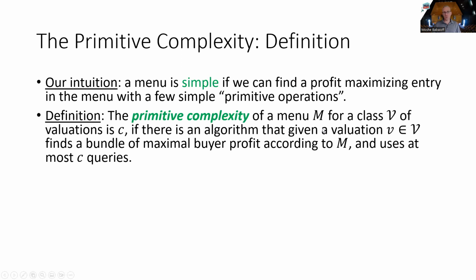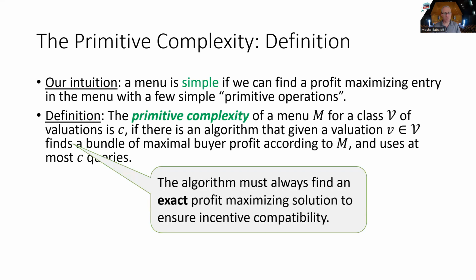Okay, so we're going to try to capture the intuition, and we're going to define the primitive complexity of a menu M for a class of valuations to be C if there is an algorithm so that for every valuation in the class, it finds the bundles that maximize the profit of the buyer according to M and uses at most C queries. Note that we are going to insist that the bundle that is returned exactly maximizes the profit, in order to ensure that we actually have incentive compatibility.